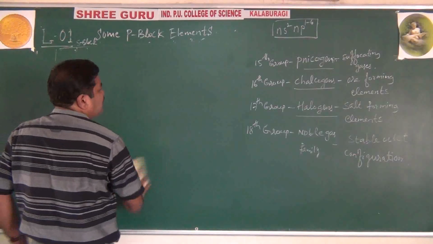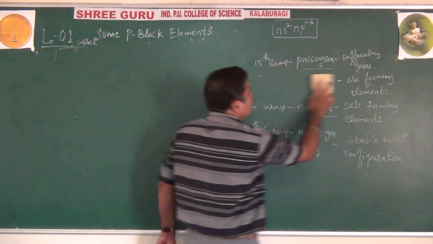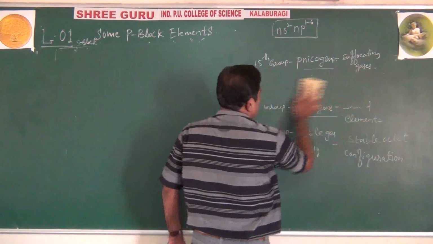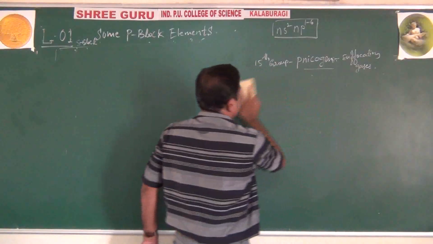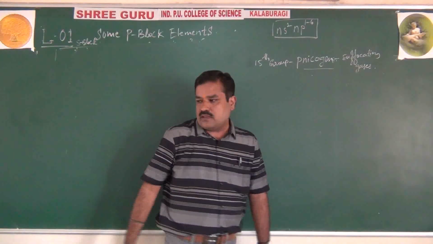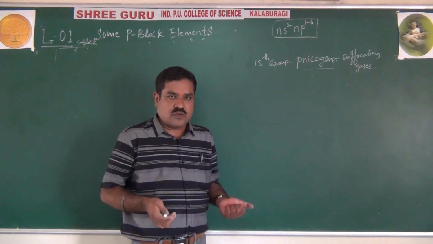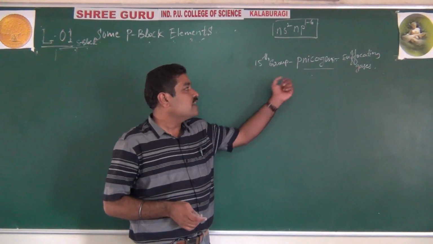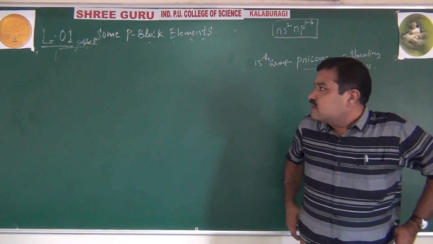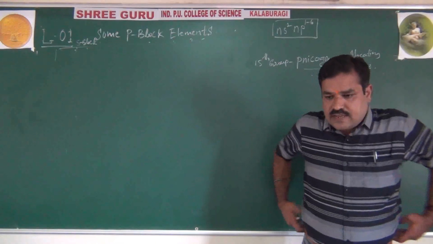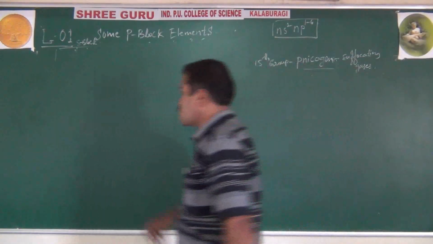Then coming to the main first part of our second year syllabus, that is groups 15, 16, 17 and 18. Already I told you, 15 group elements are called what? Nitrogens. Generally they exist as gases. Their physical state is gas, and if we inhale them, they are highly acidic in nature, and we will suffer from suffocation. That's why they are called suffocating gases. Nitrogens means suffocating gases. Let us see in detail now exclusively the 15 group elements.